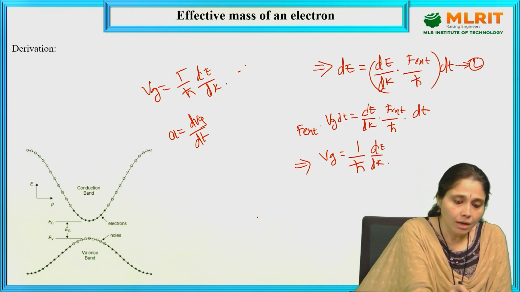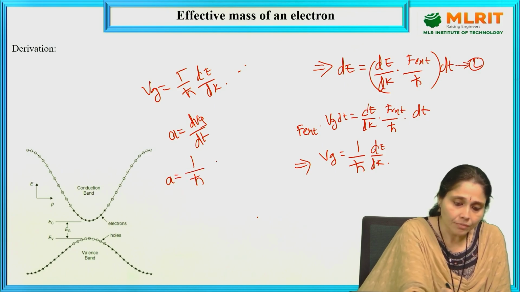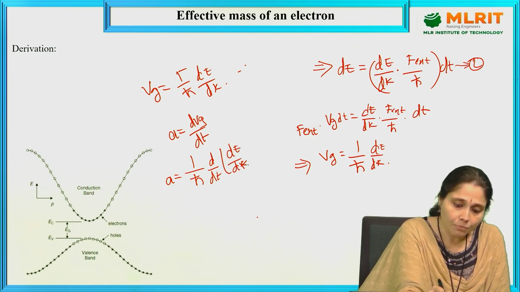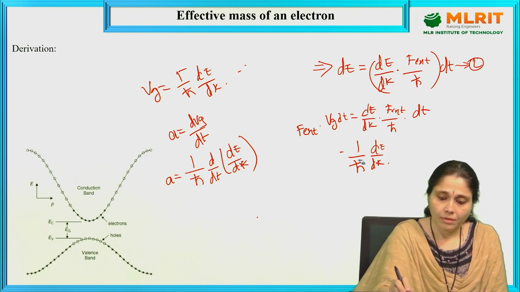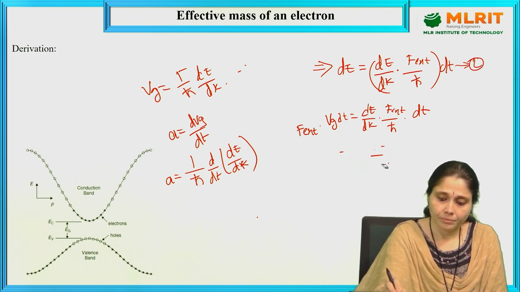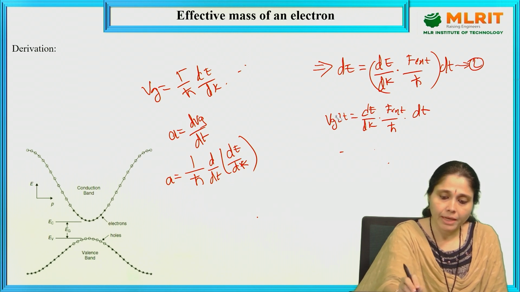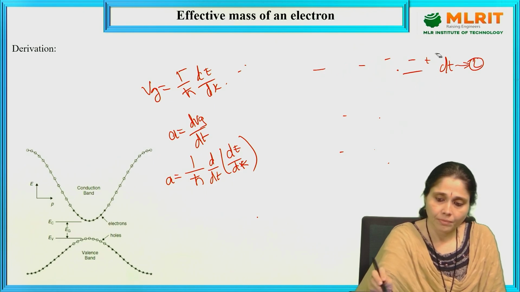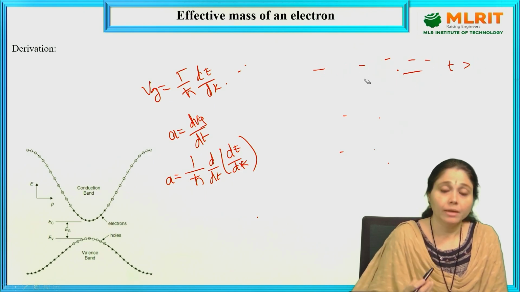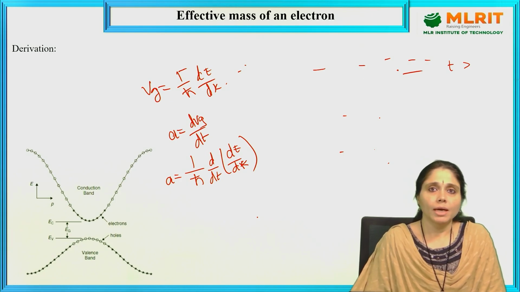So that acceleration is now equal to 1 by h cut d/dt of dE/dk. Right. So up to here, is it okay for you?